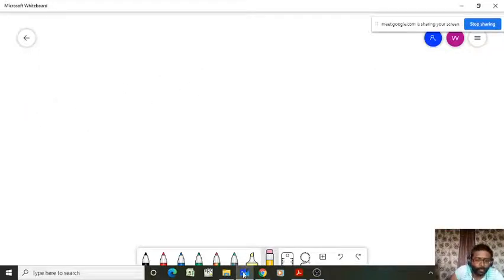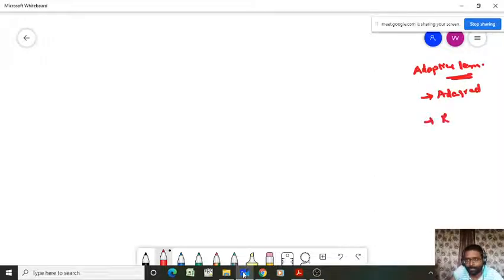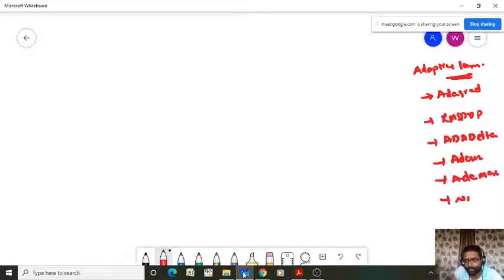So in case of the adaptive learning rate methods, there are many, like AdaGrad, RMSprop, AdaDelta and Adam, and there are some others like AdaMax and NAdam, but we are not going to discuss AdaMax and NAdam.